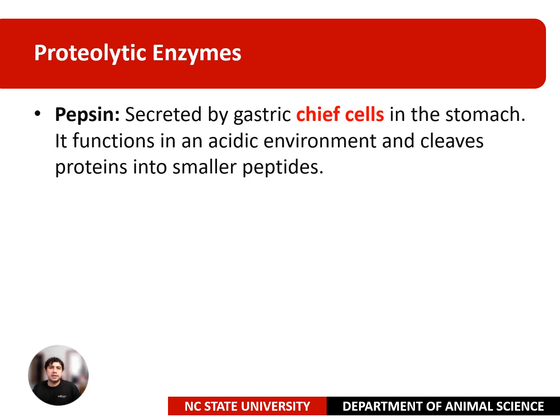So, well, now that I already explained the process, starting in the mouth, going to the esophagus, then moving to the stomach, and then the products, the peptides, go to the small intestine. I will mention now some proteolytic enzymes that are involved in all of this process. So pepsin is secreted by gastric chief cells in the stomach. It functions in an acidic environment and cleaves protein into smaller peptides.